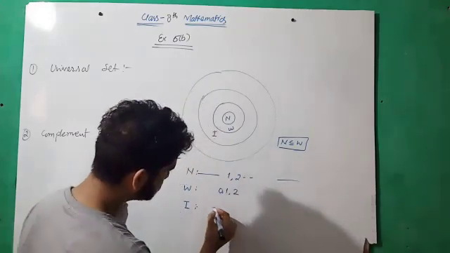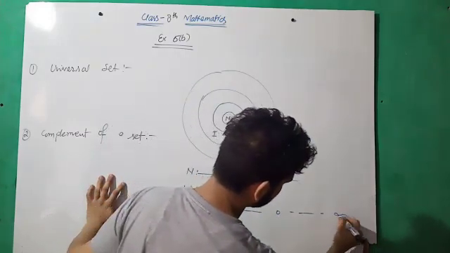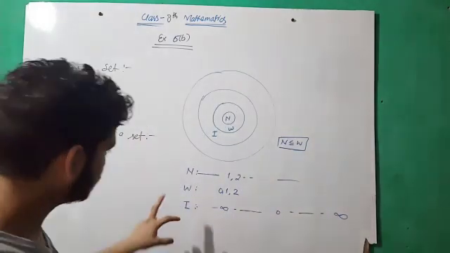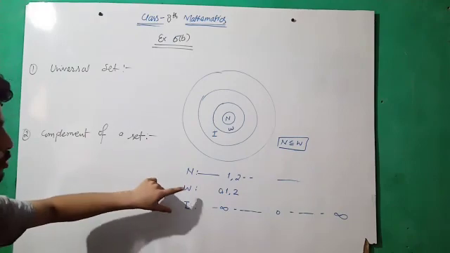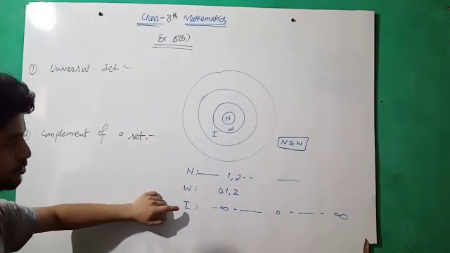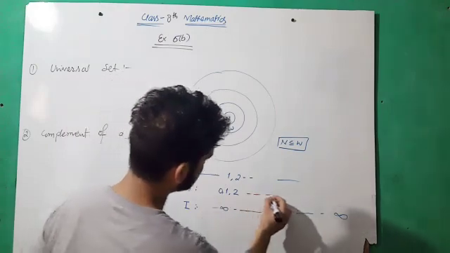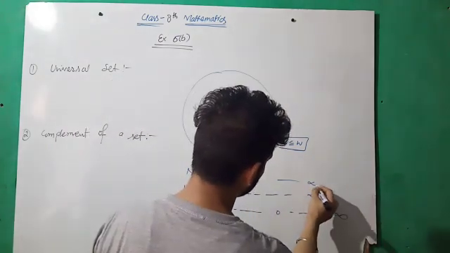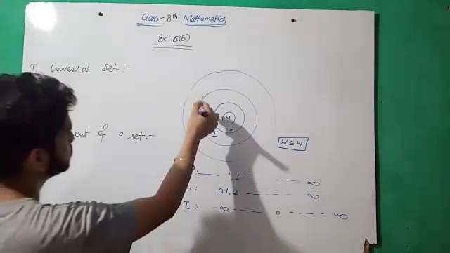So integer is minus infinity to 0, then plus infinity, meaning all the numbers are contained. So can you say that natural number is the subset of integer and whole number is the subset of integer also, because it contains 0 to infinity, and this also contains 0 to infinity? Okay, these are the very basic terms, and you must be familiar with all these.